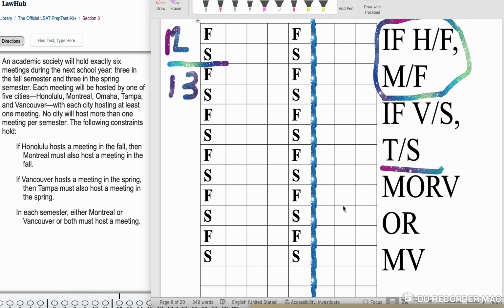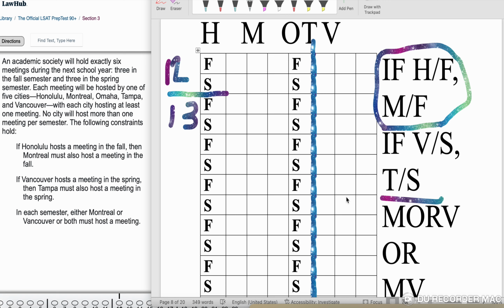An academic society will hold exactly 6 meetings during the next school year. 3 in the fall, 3 in the spring. Each meeting will be hosted by 1 of 5 cities: Honolulu, Montreal, Omaha, Tampa, Vancouver. With each city hosting at least 1 meeting, no city will host more than 1 meeting per semester. The following constraints hold.